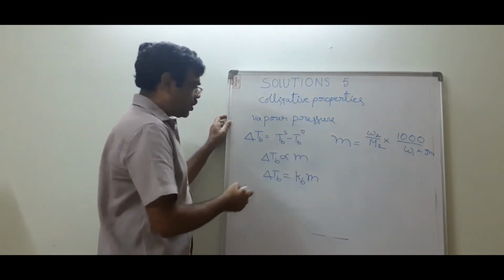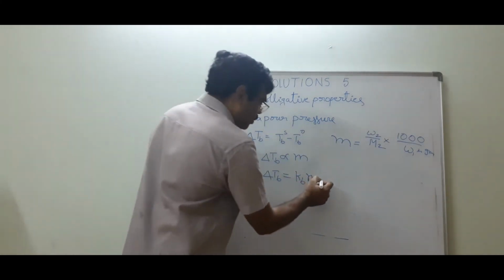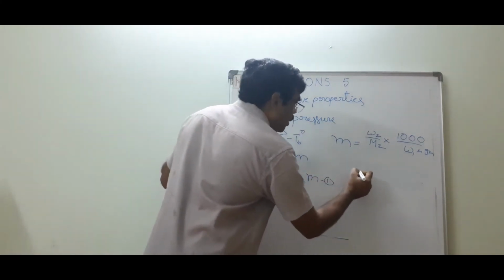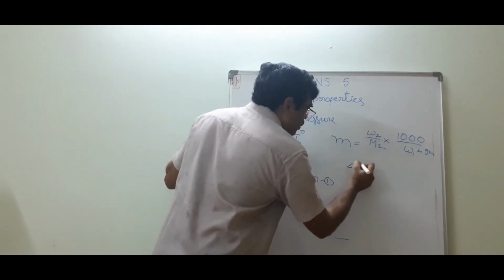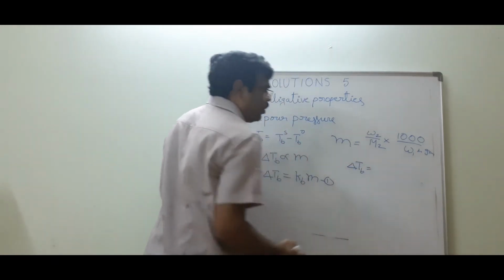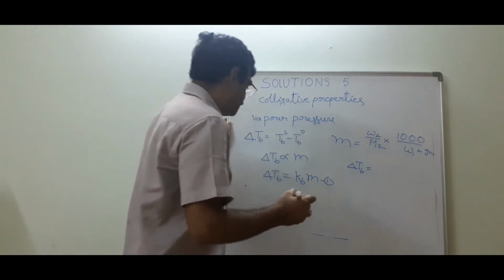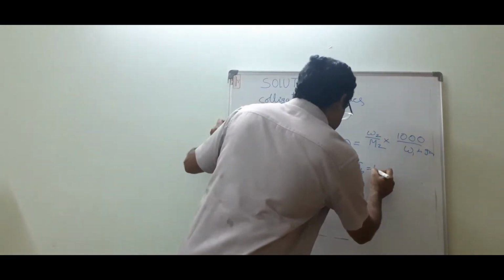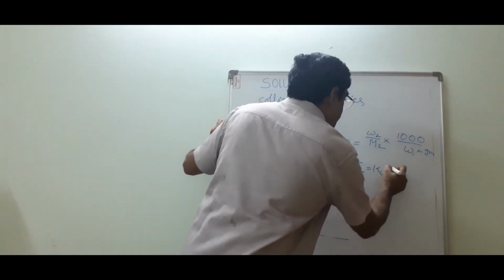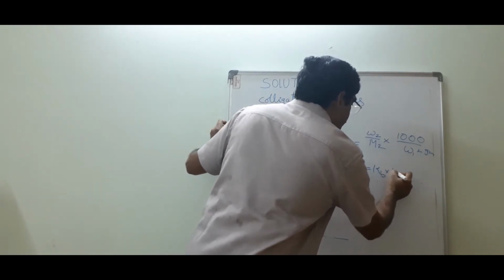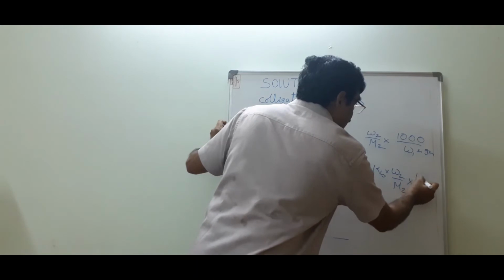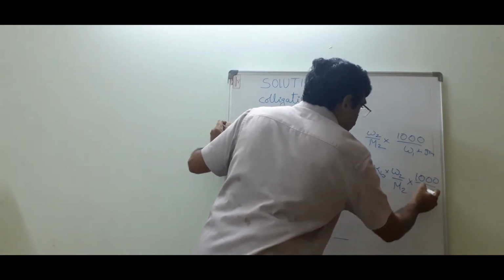Now substitute the values in equation 1. Delta Tb, which means elevation of boiling point, is equal to Kb into W2 by M2 into 1000 by W1.